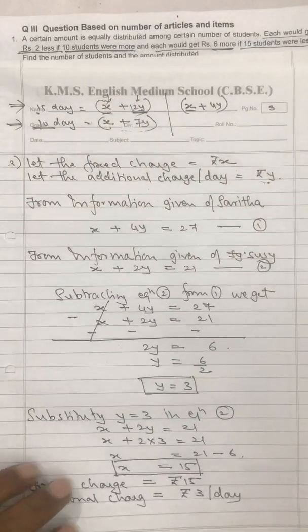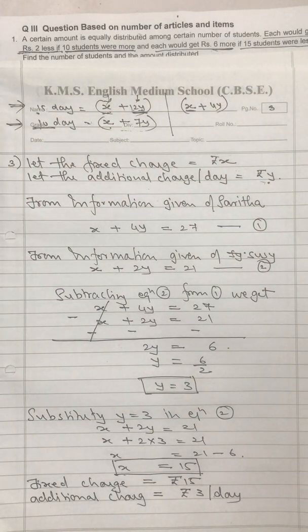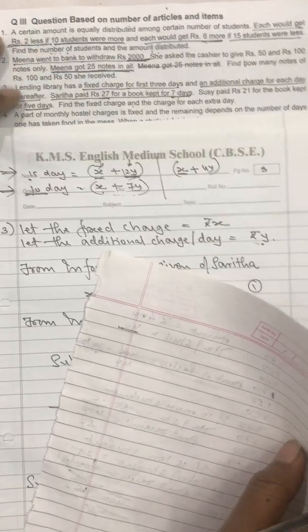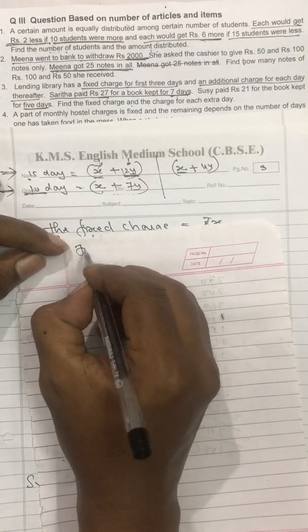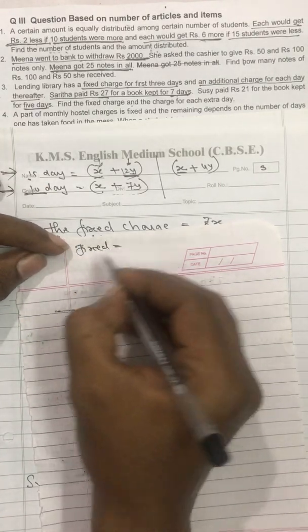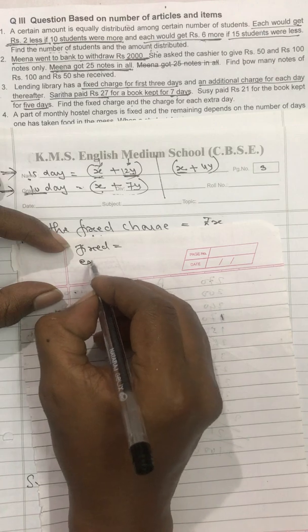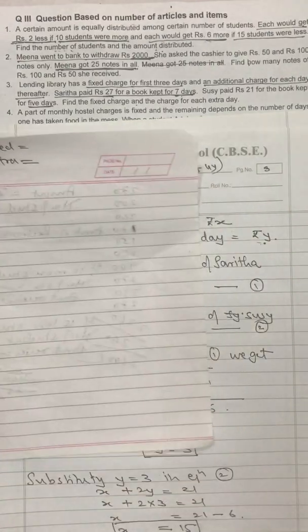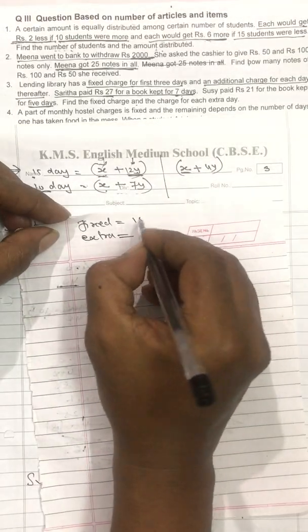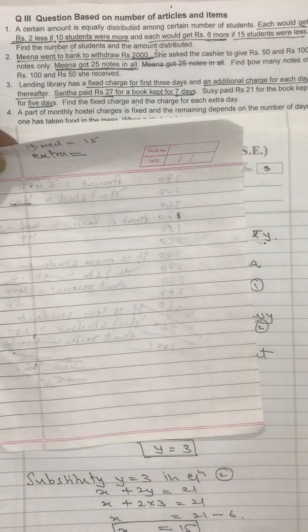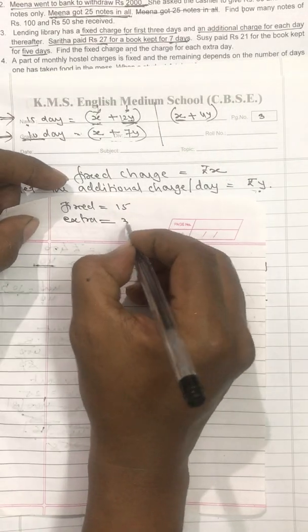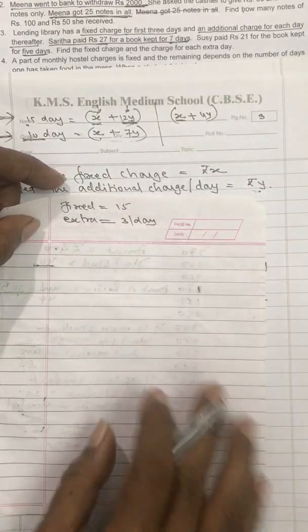So now if I go to counter check this, what I will have to do, see, first the book Sarita has kept for 7 days. See, fixed charges and extra, additional charges. Okay, so fixed charge x is how much? 15 rupees. Additional charge is rupees 3 per day. We have got 3 per day.